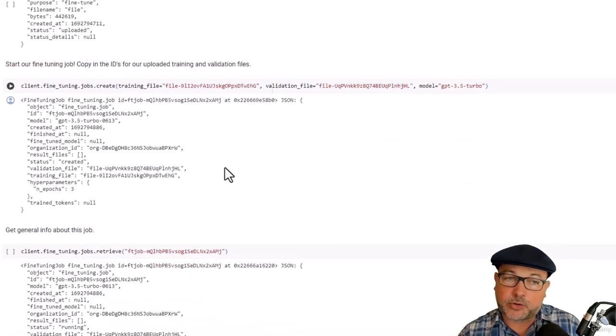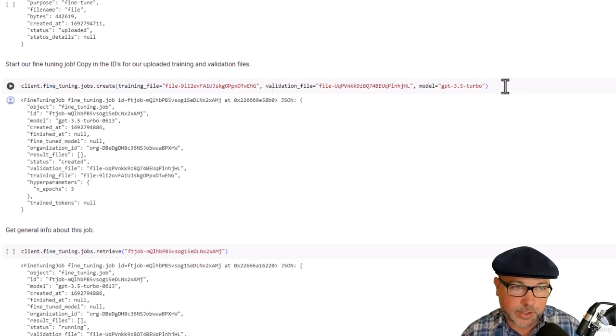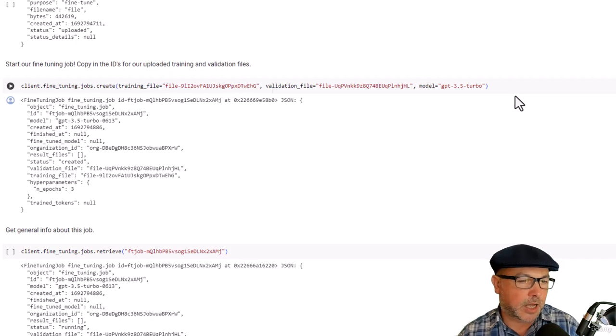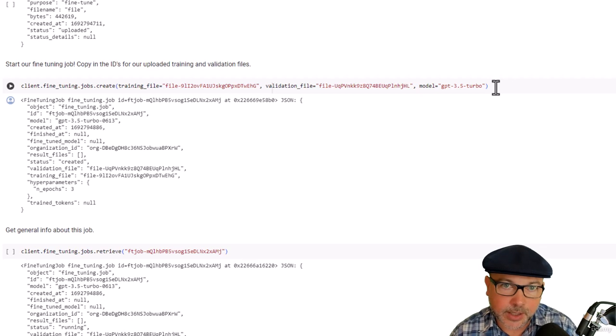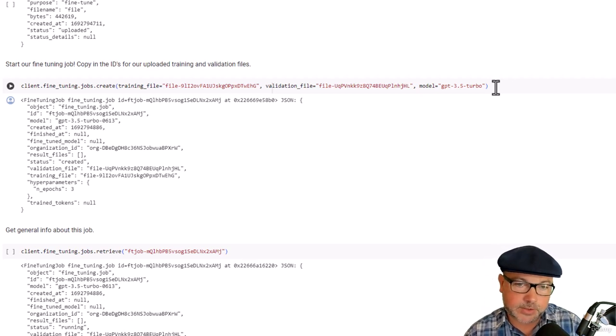Now that we have our training data and evaluation data in place, we can just go off and start our fine-tuning job. And to do that, we're going to pass in the ID of our training file that we uploaded through the File API, the validation file. And the validation file is optional, by the way. You don't need to provide that. And also the name of the model that we want to fine-tune. In this case, GPT-3.5-Turbo. So yeah, we're actually fine-tuning GPT itself. And coming soon, they say GPT-4 can be fine-tuned as well in the same way. So this is exciting stuff.